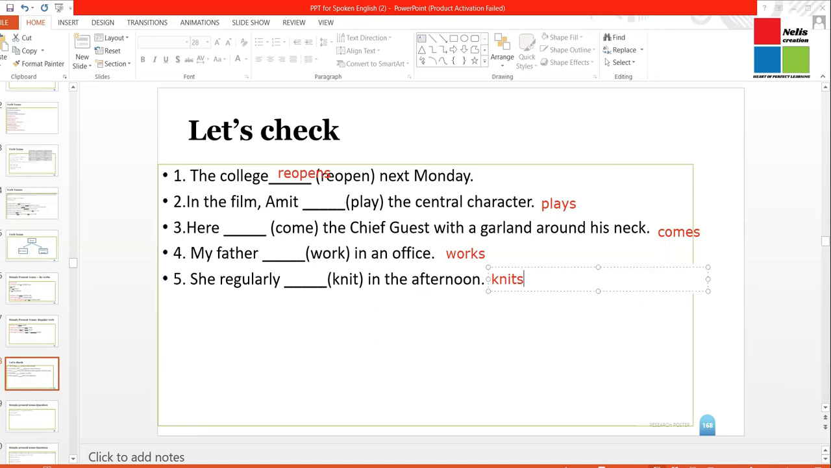So, my dear friends, that was all about simple present tense. I hope you have understood. And if you have any further questions, you can definitely ask me. So that was all about simple present tense. I hope you have received a lot of clarity about simple present tense, and you will be able to use this tense correctly in your speaking as well as writing.